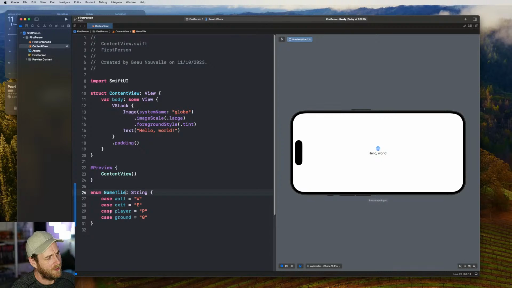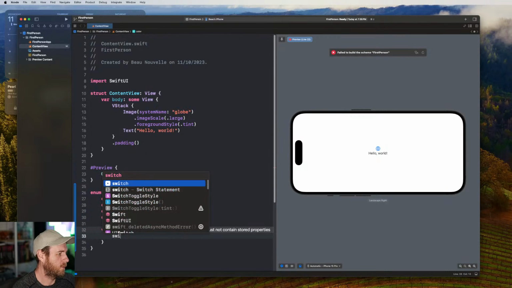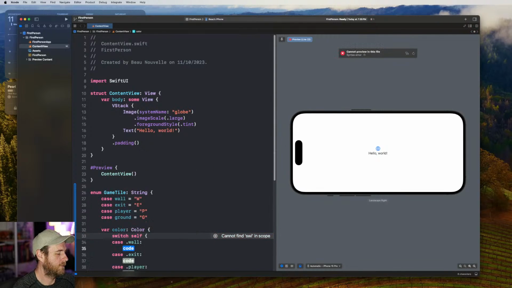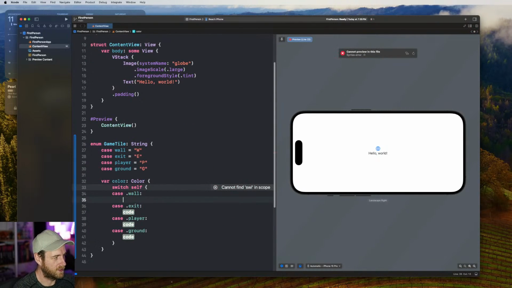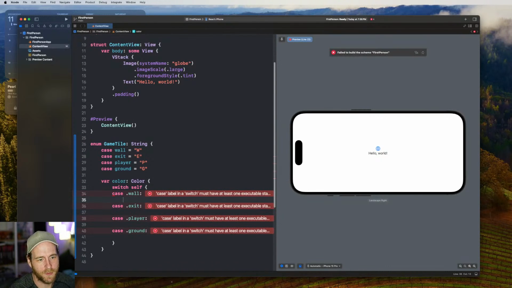It's not a visual thing in this sense, I guess, because we're going to have colors here too. So if we say color, we'll use color, and then we'll do a switch here, and then we'll just pass through the self, and we're just going to pick some colors for each of these. And so that means each wall, I don't know, what's something nice? You'll be looking at it most of the time, I guess. Use dot for floor.